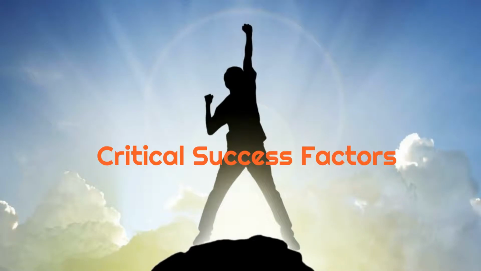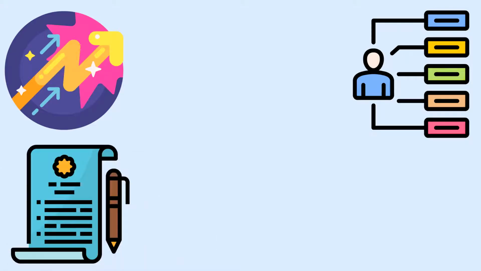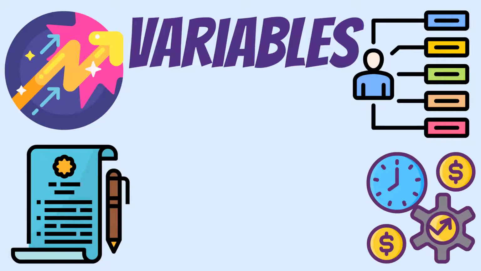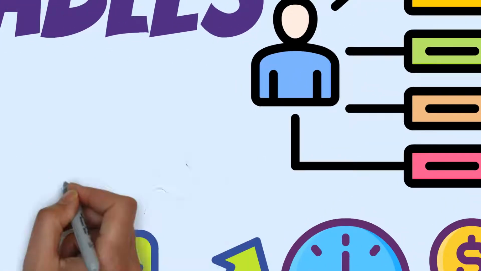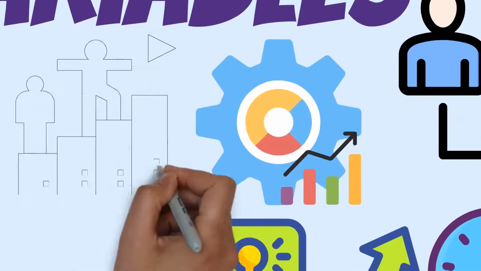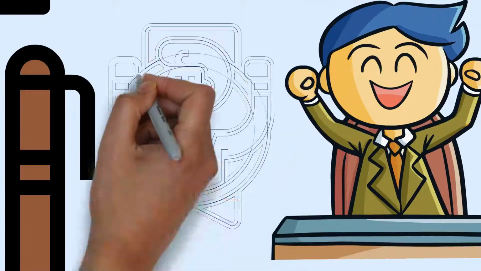Critical Success Factors. Critical success factors are a limited number of characteristics, conditions, or variables that directly impact an organization's efficiency, effectiveness, and viability. They are the aspects of its performance essential to its competitive advantage and success. Activities related to the critical success factors must be performed at the highest possible level of excellence.